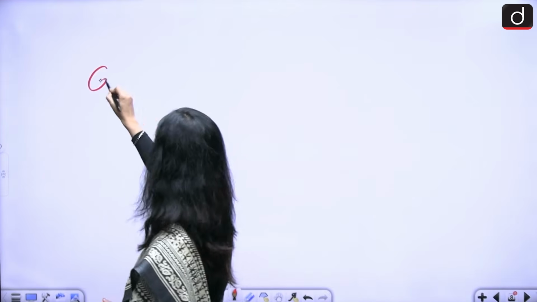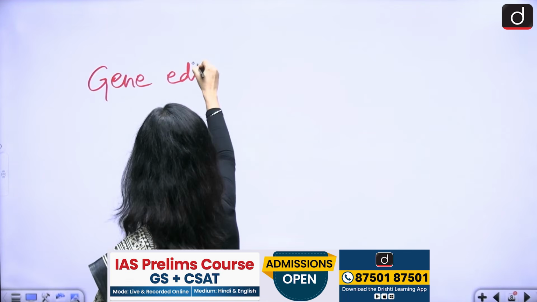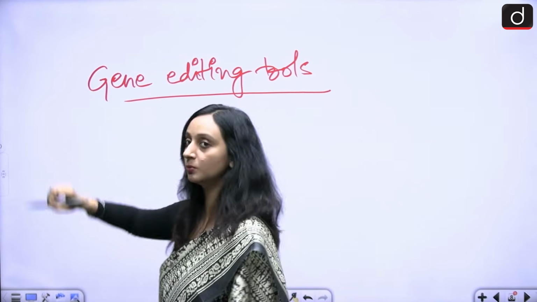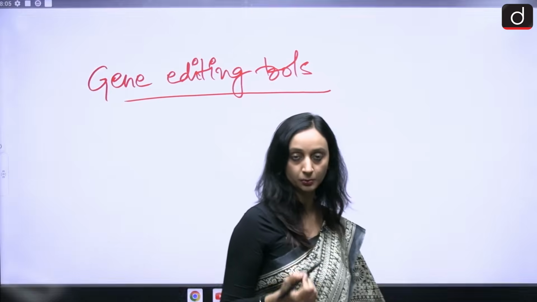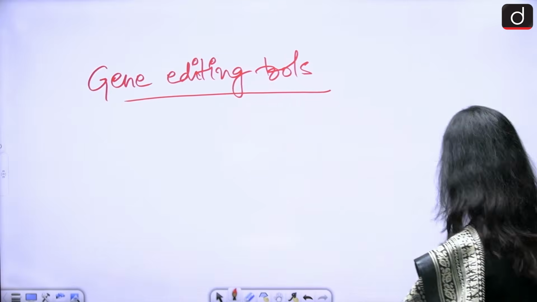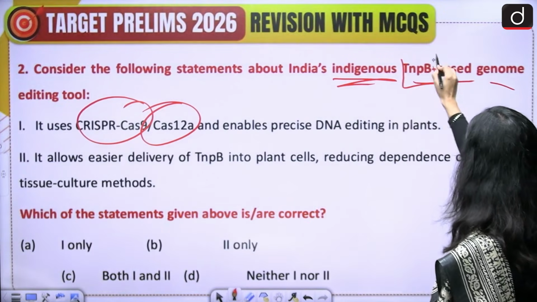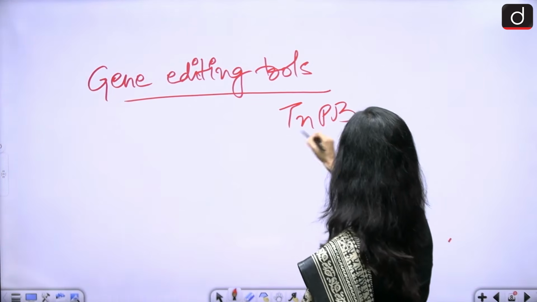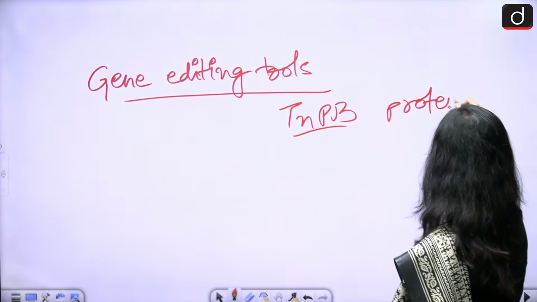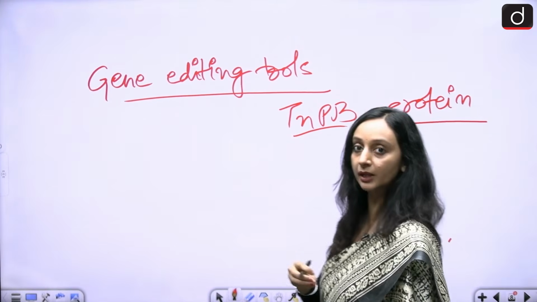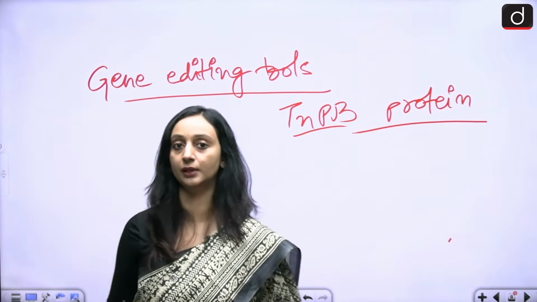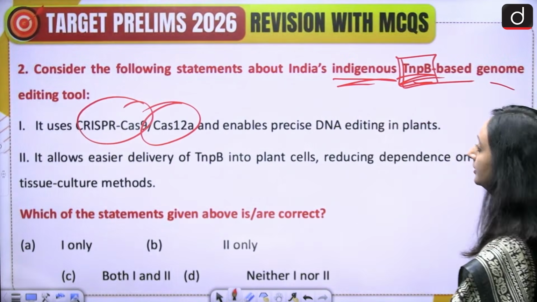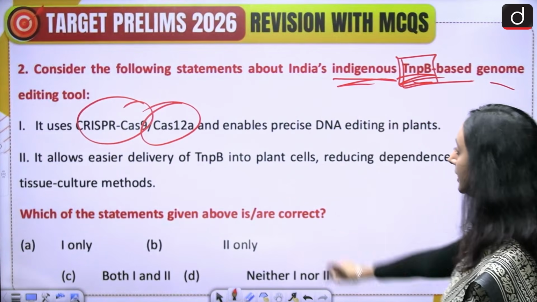So these are gene editing tools. So this indigenous one does not use Cas9 or Cas12a. It instead uses TNPB, which is a protein. Indigenously developed, it makes cuts wherever required in the DNA sequence, and then modifications can be done. So if we look at the statements again over here, it uses CRISPR-Cas9, Cas12a? No.